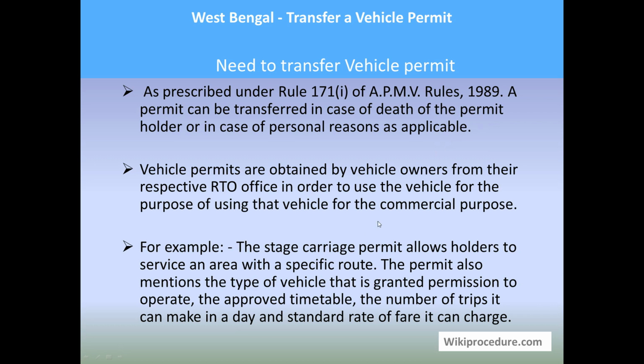So vehicle permits are obtained by vehicle owners from the respective RTO office in order to use the vehicle for the commercial purpose. For example, the stage carriage permit allows holders to service an area with a specific route. The permit also mentions the type of vehicle that got the permit, and the approved timetable, the number of trips it can make in a day, and standard rate of fare it can charge. So similarly, different permits are there for different vehicle usage.